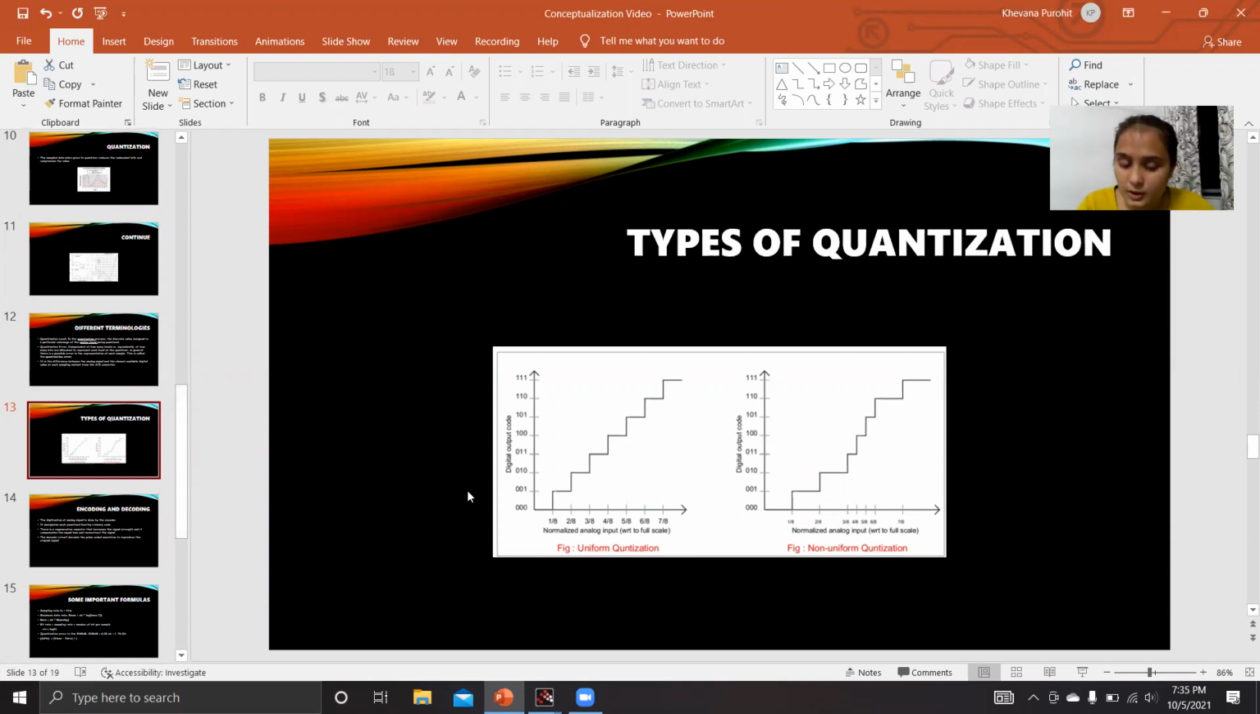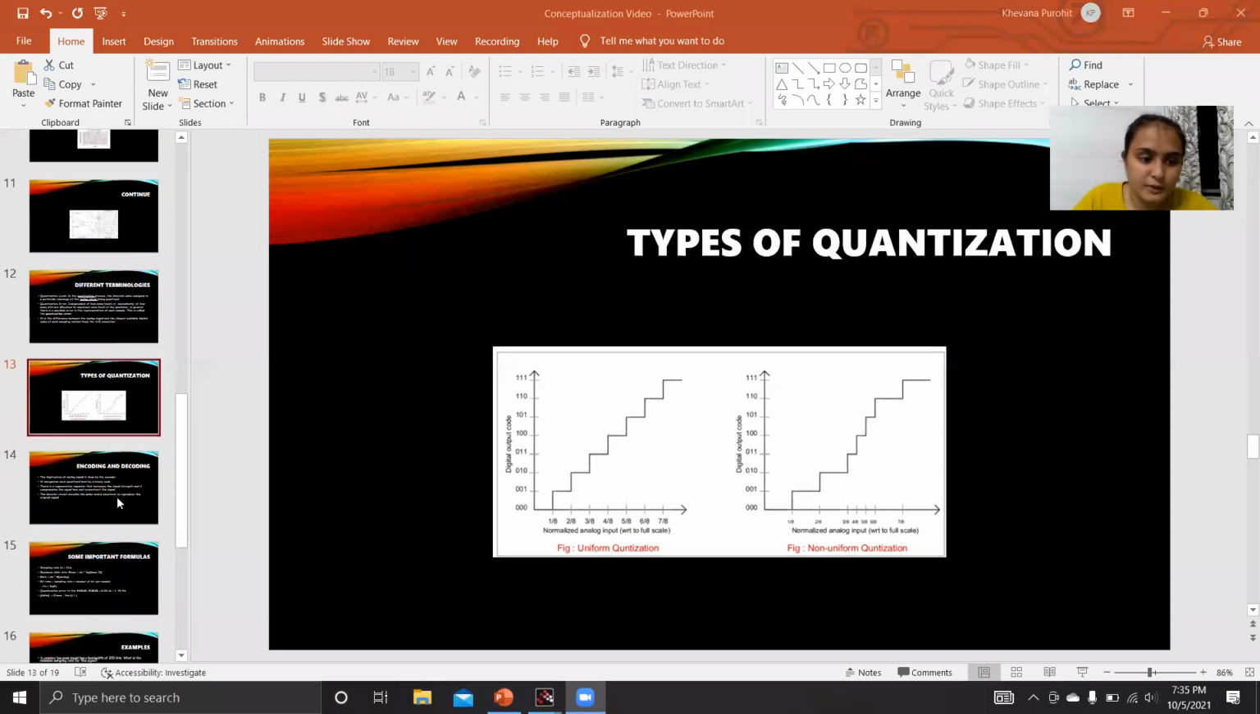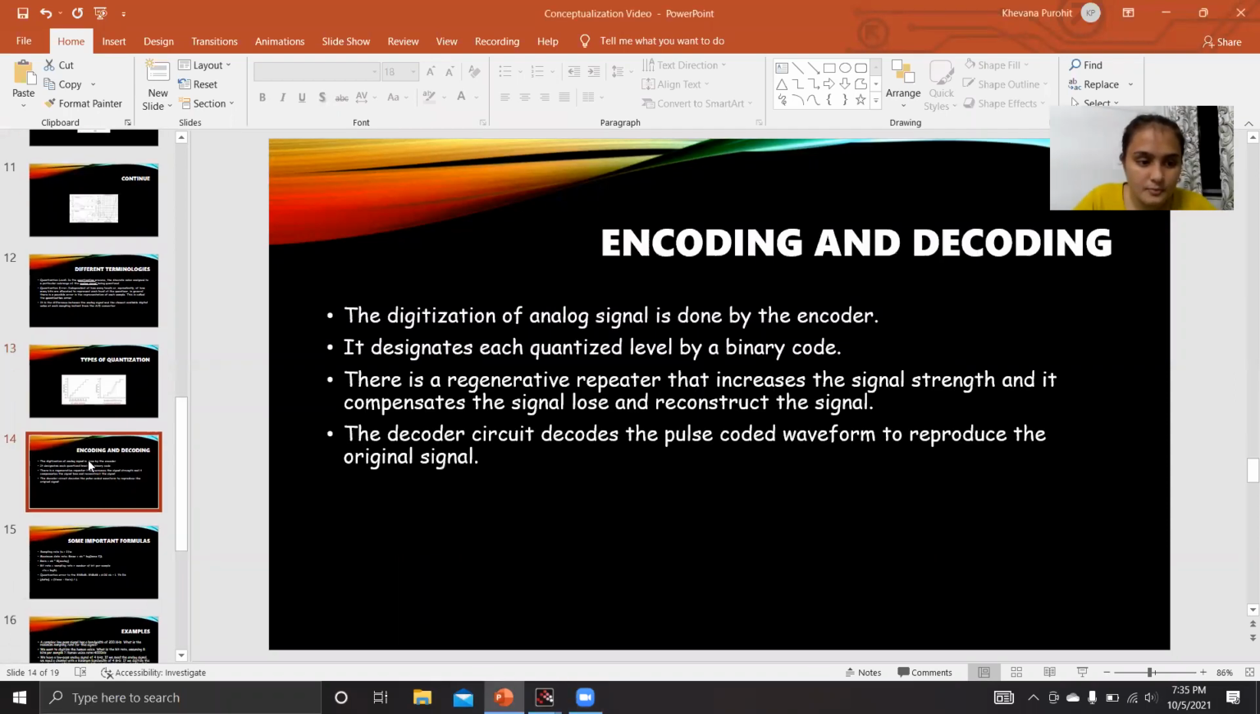What do you mean by uniform? As you can see here, the space between each quantized level is the same. And over here, the space is non-uniform. So likewise, they are given the kinds, uniform and non-uniform.